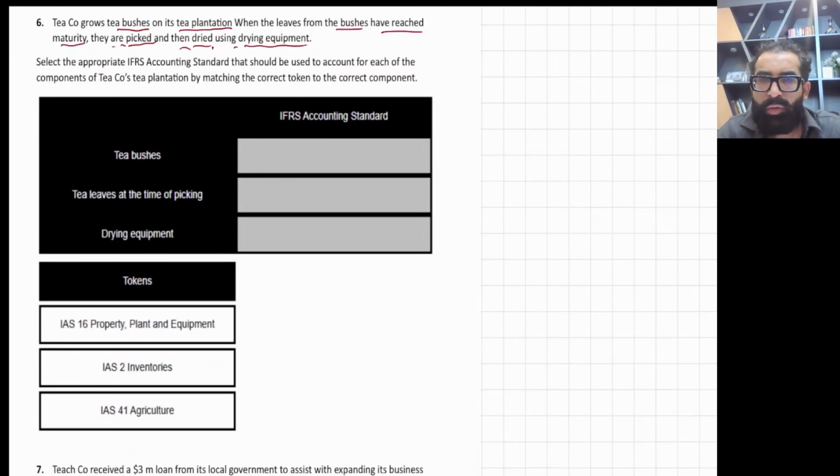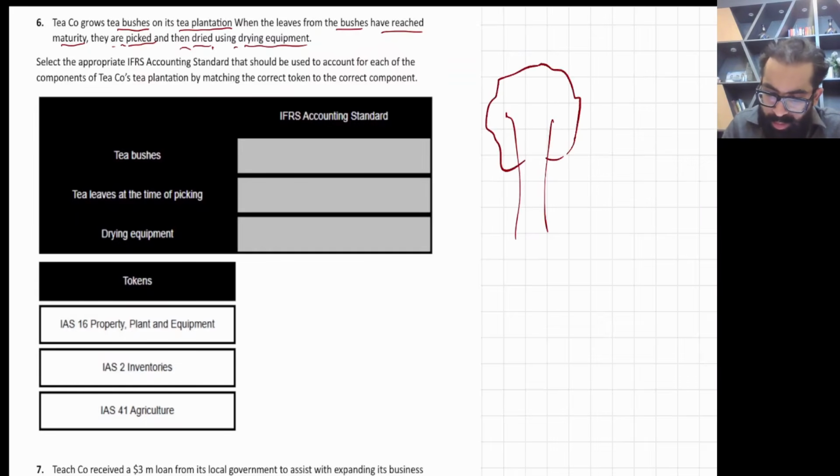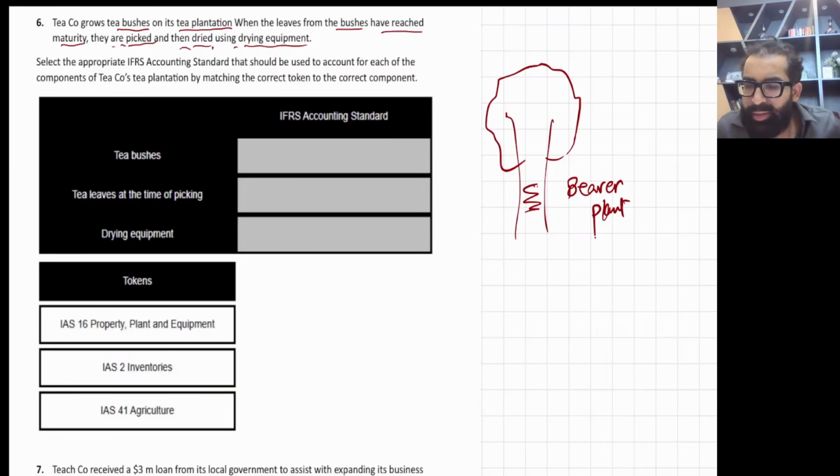Now let me give you a concept of bearer plant. In my normal course, I have also discussed this. For example, this is a tree, and this tree is like a machine. Just think why we apply IAS 16 on a bearer plant. Every year you give water and sunlight to this tree, so this tree gives you fruits, and you remove the fruits. But the tree is still there. Next year again the fruit or vegetable comes. You just remove the fruits, still the tree is there. So it's like a machine.